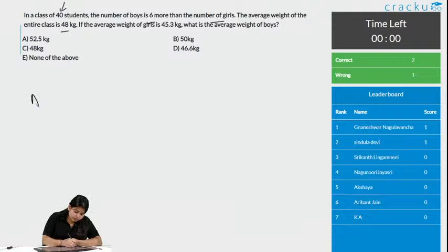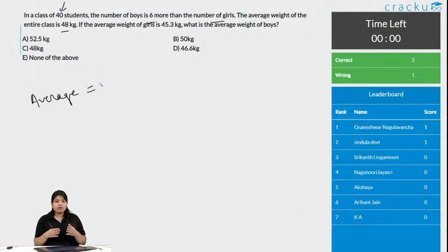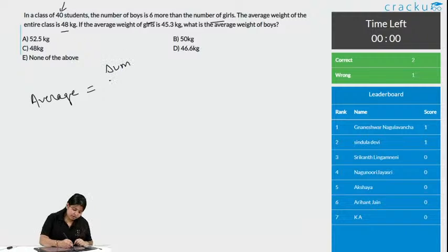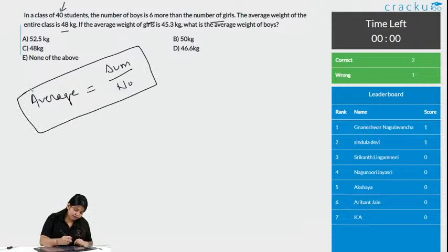So we know average is equal to the sum of the weight of the entire class divided by the number. This is sum by number. This is the basic formula of average, which will solve all your problems. And it's not even a formula, it's just a general concept that if you want an average of something, what you do first is you add everything. Like we are 3 friends, and each friend has 5 chocolates. So 5 plus 5 plus 5.